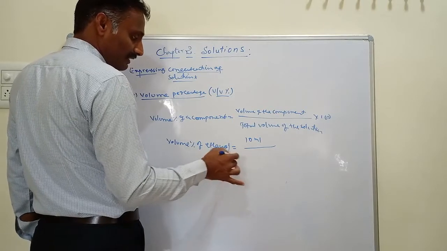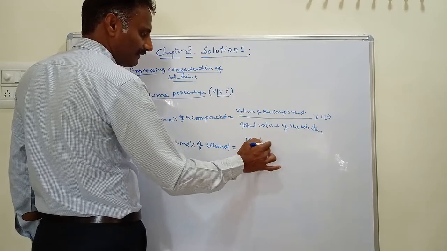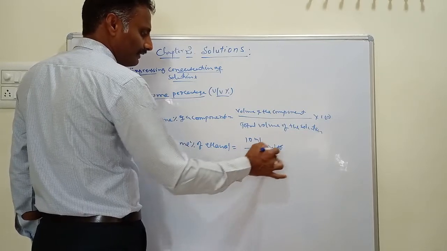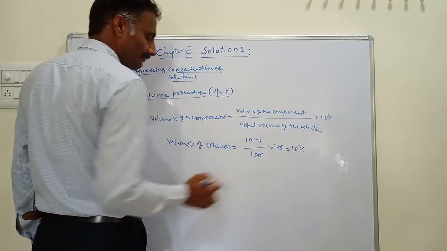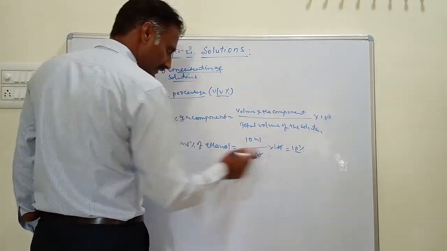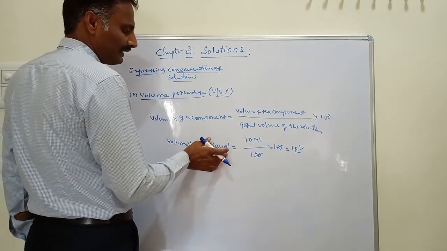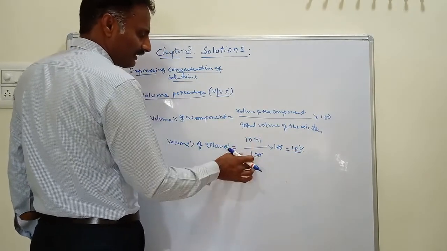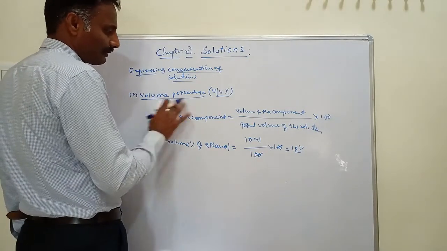Here 90 plus 10 is 100, multiplied by 100. Then the volume percent of ethanol in water is 10%. What is the meaning of 10% ethanol in water? It means 10 ml of ethanol dissolved in 90 ml of water. This is the meaning of volume percentage.